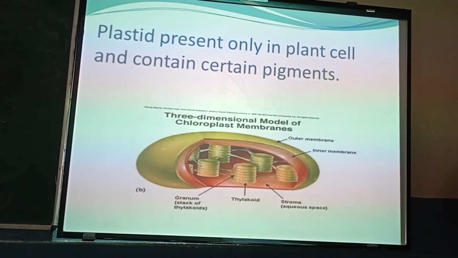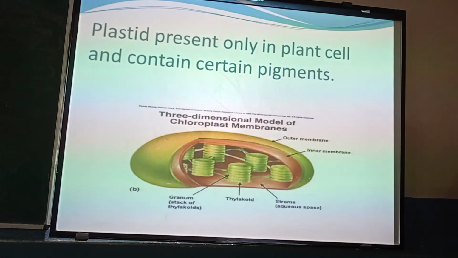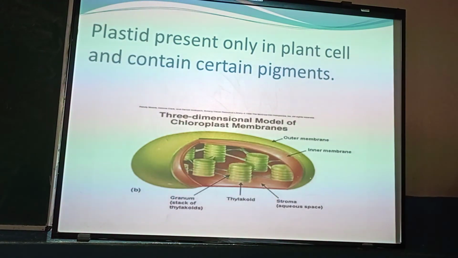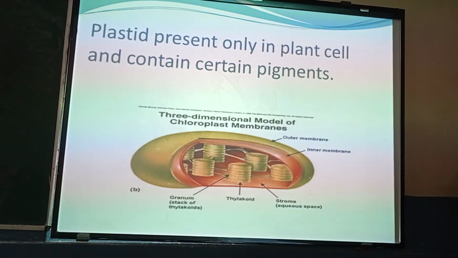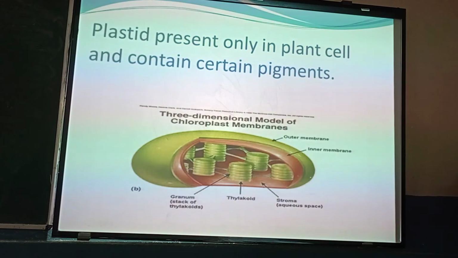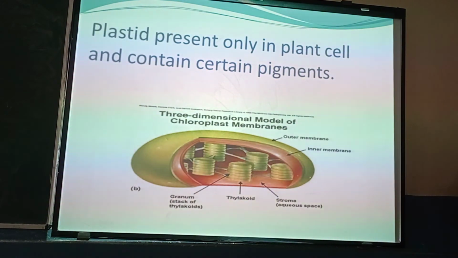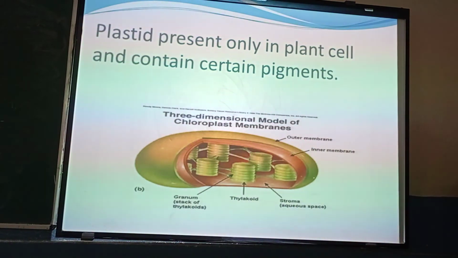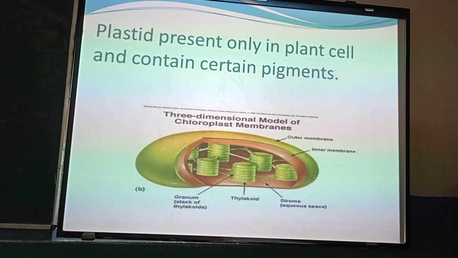The chloroplast gives the green colored pigment chlorophyll, which helps in the photosynthesis process. Their main function is to trap sunlight and use it for photosynthesis. Since they help in the food preparation of the plant cell, they are also known as the food factories of the plant cells.